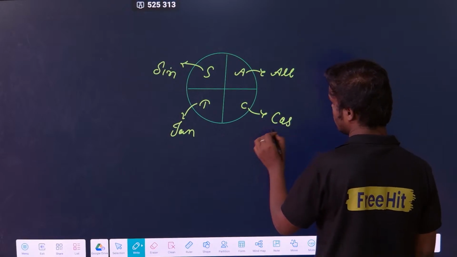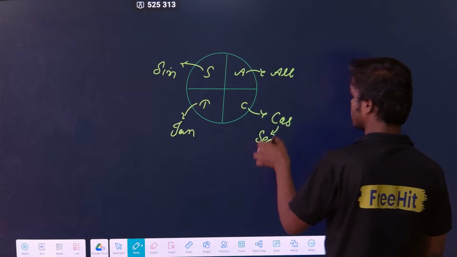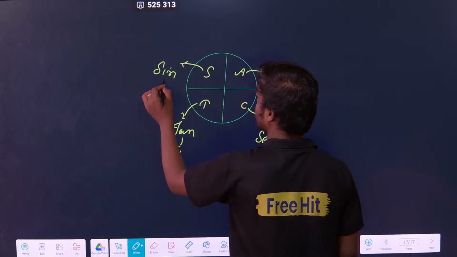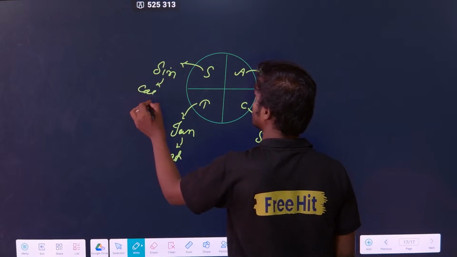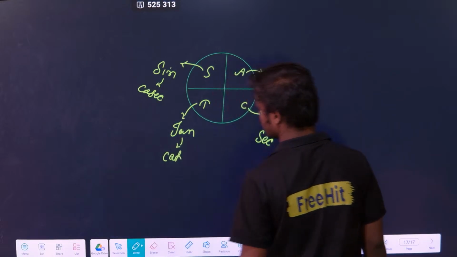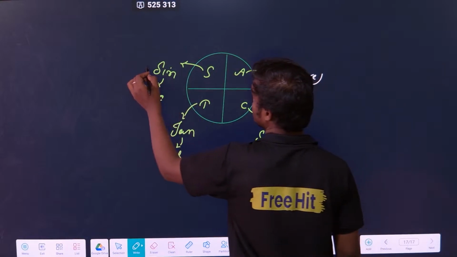If you are talking about cos, that means you are also talking about sec, because it is its reciprocal. If you are talking about tan, that means you are also talking about cot. And if you are talking about sin, that means you are also talking about cosec. Correct? So what are positive? Here all are positive. Here these two are positive.